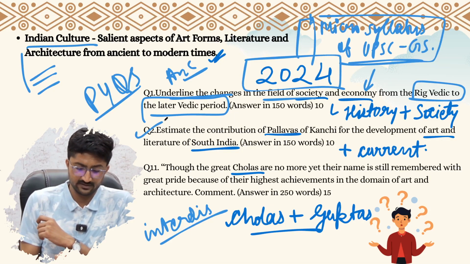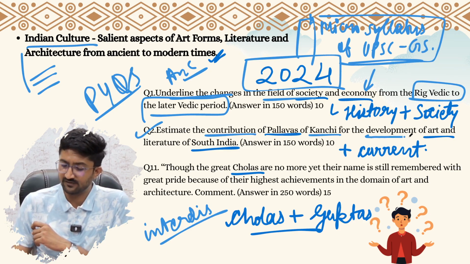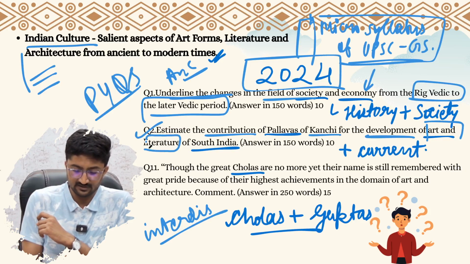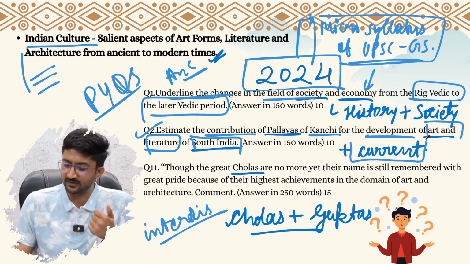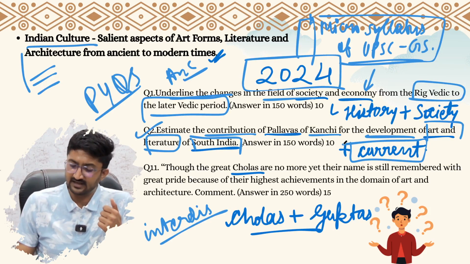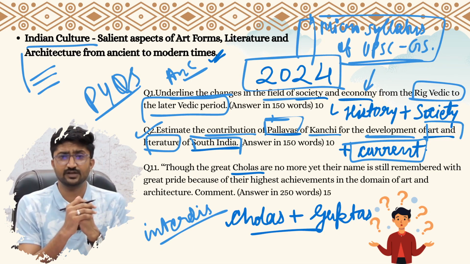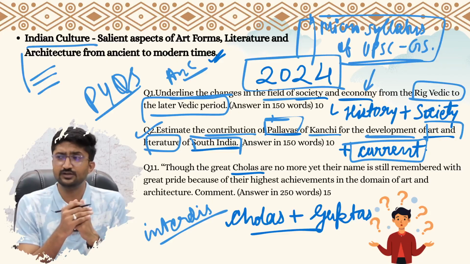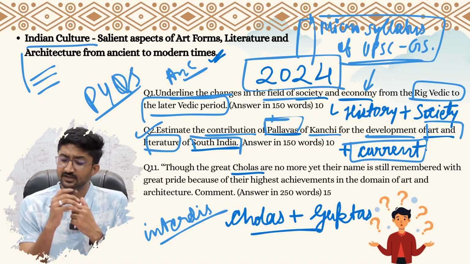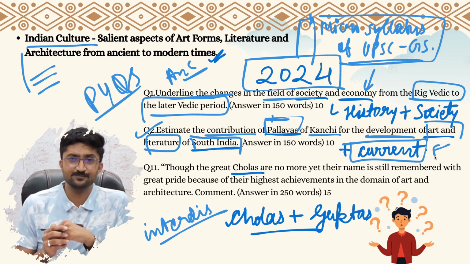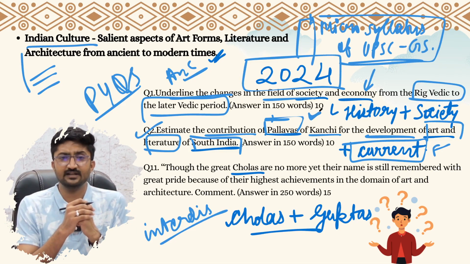Second question of 2024 was: estimate the contributions of Pallavas of Kanchi for the development of art and literature of South India. For this question, you also need to understand some aspect of current affairs. The art and architecture developed by Pallavas was in news for various reasons. Some of them have been recognized by UNESCO as World Heritage Sites. Some have received recent recognition given by some institute of Government of India or international recognition. So you have to link with that current aspect. Also know the facts about what Pallava contributed to the development of art and architecture of South India.